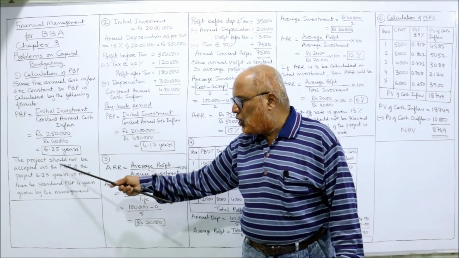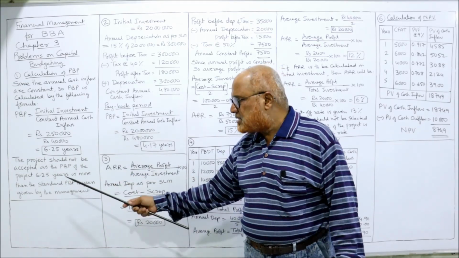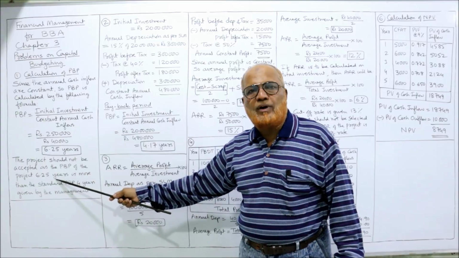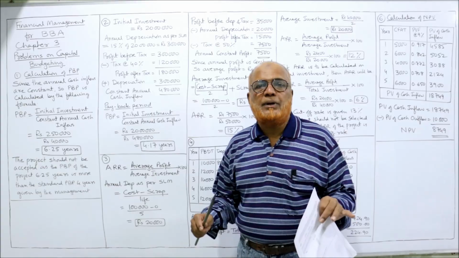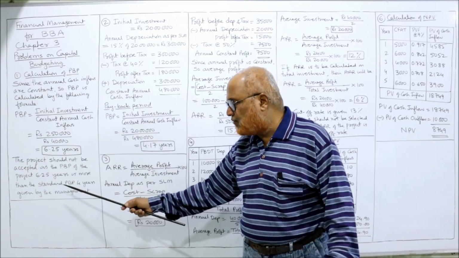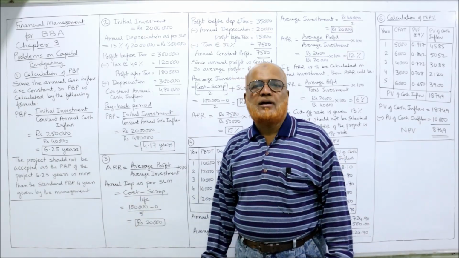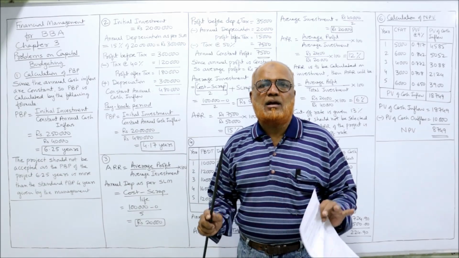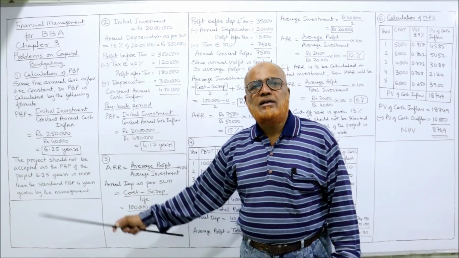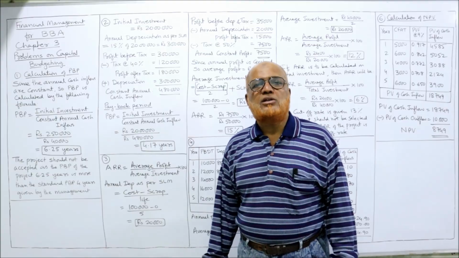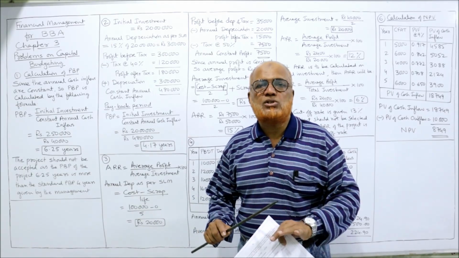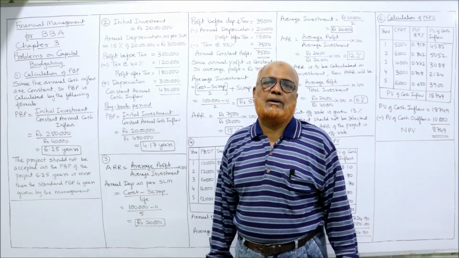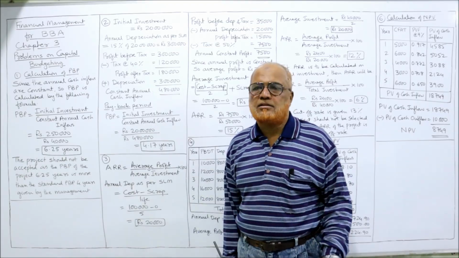Now the project should not be accepted as the PBP of the project, 6.25, is greater than the standard PBP given by the management, that is 4 years. तो मैनेजमेंट कह रहा है कि 4 साल के अंदर रिकवर हो जाना, but here the project is taking 6.25 years, more time. So this project is not acceptable. That is the conclusion. That's it.